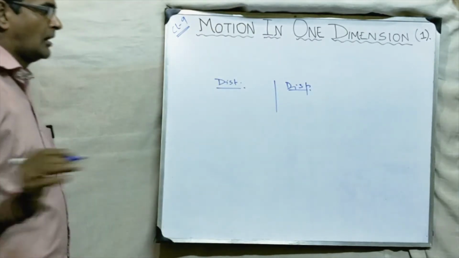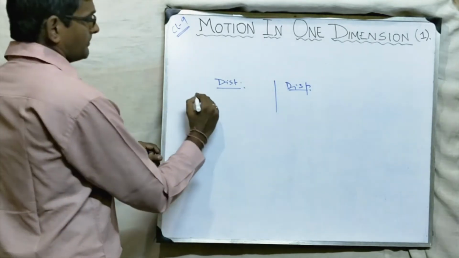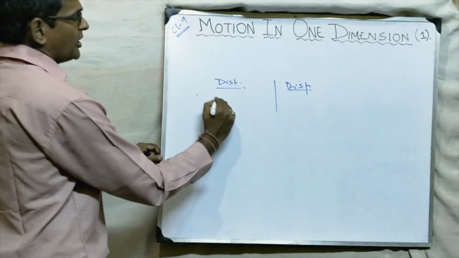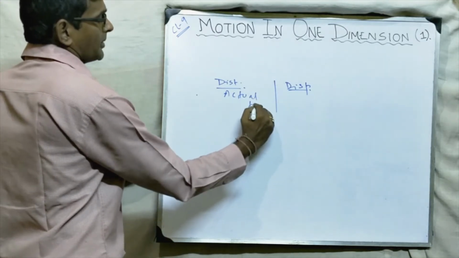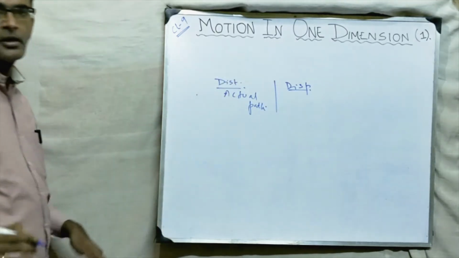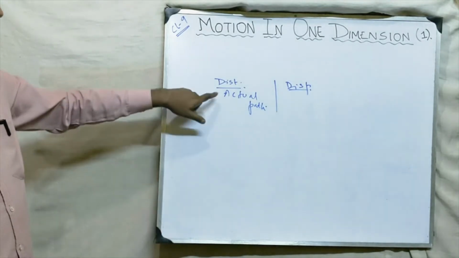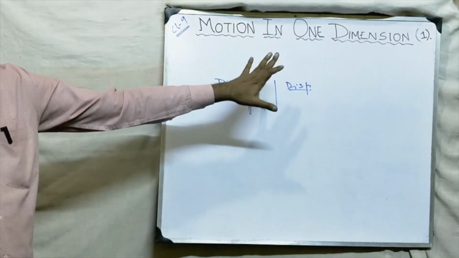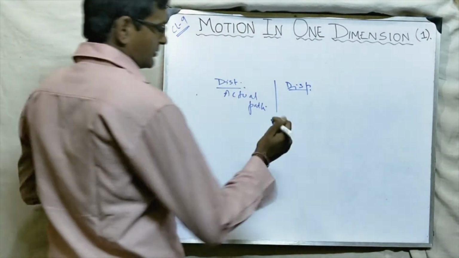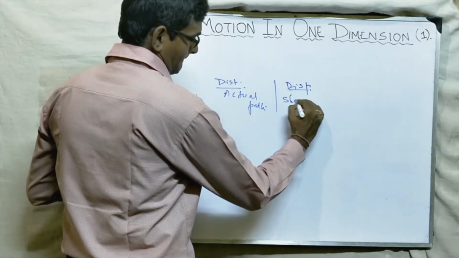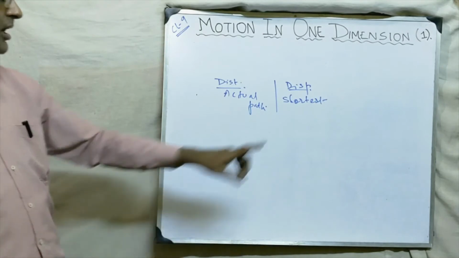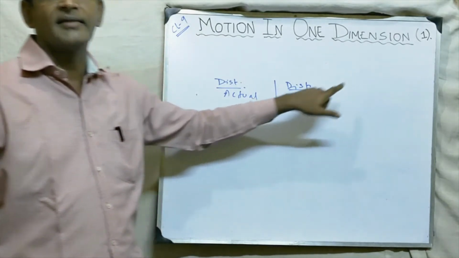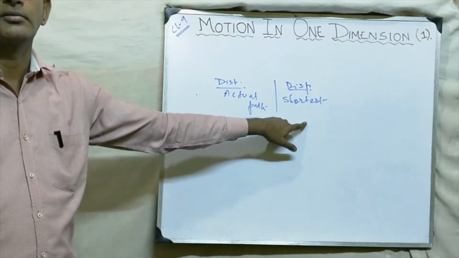See, distance is what? Length of the actual path. Okay, got it, student? So what is displacement? Distance is the length of the actual path, and displacement is what? The shortest distance between the initial position and the final position. That is the displacement.